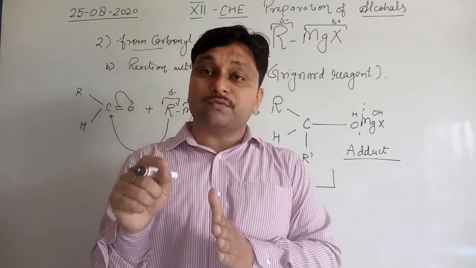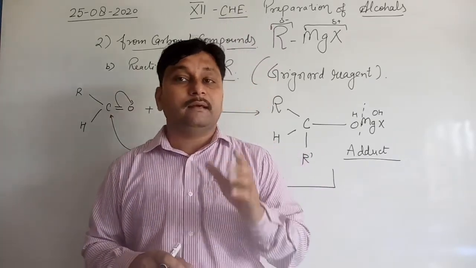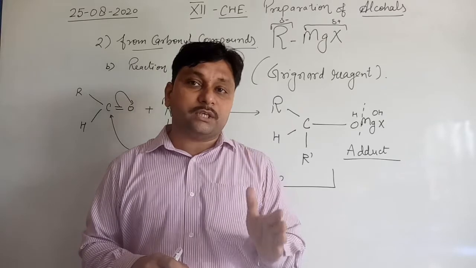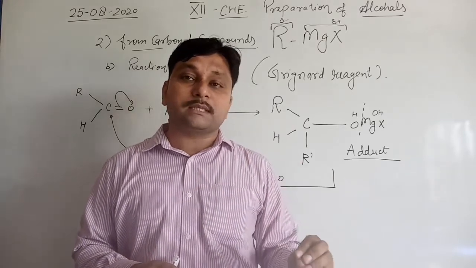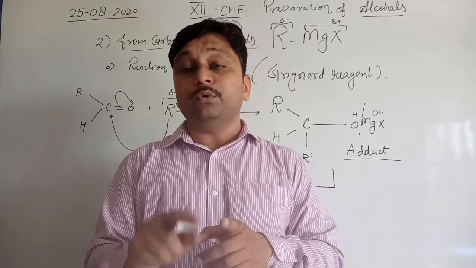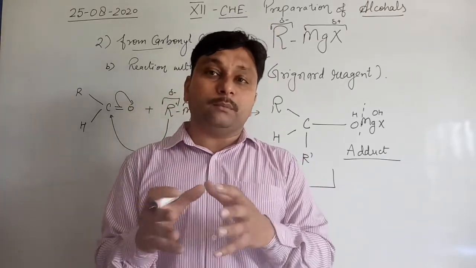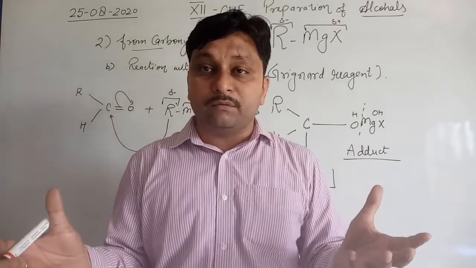So when the carbonyl compound, that is aldehyde, undergoes reduction, it is converted to primary alcohol. But the same aldehyde, when it reacts with Grignard, is converted into secondary alcohol. It means we are converting the same type of compound into two different answers.